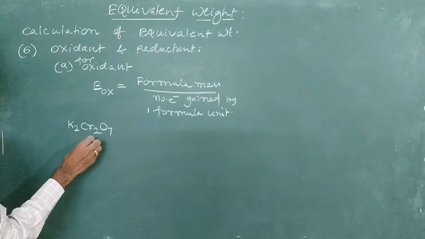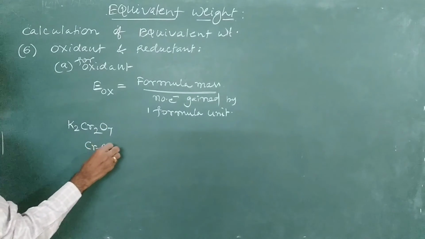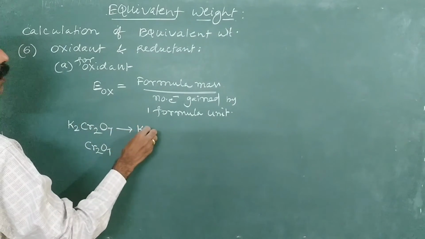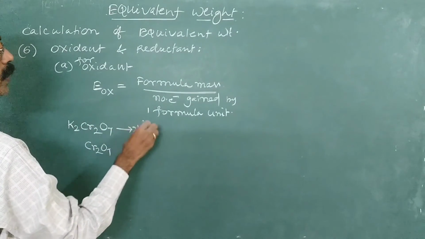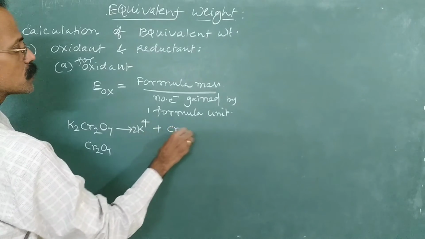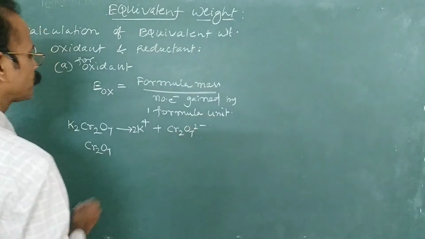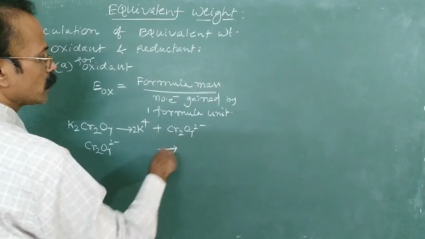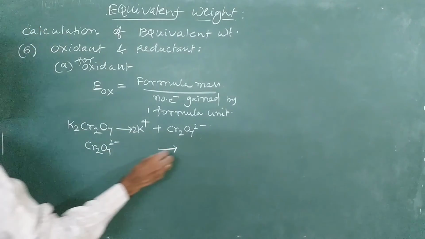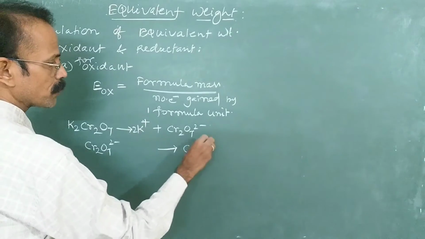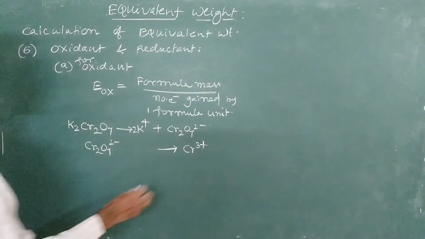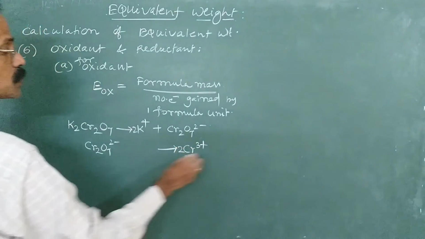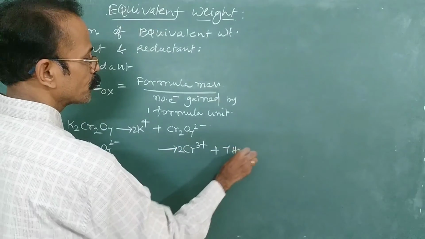Dichromate ion acts as an oxidizing agent. K2Cr2O7 ionizes to give 2K plus and Cr2O7 2 minus. Now Cr2O7 2 minus is reduced to Cr plus 3 in acid medium, so Cr plus 3. Now I'll balance: 2 Cr plus 3 plus 7 H2O.